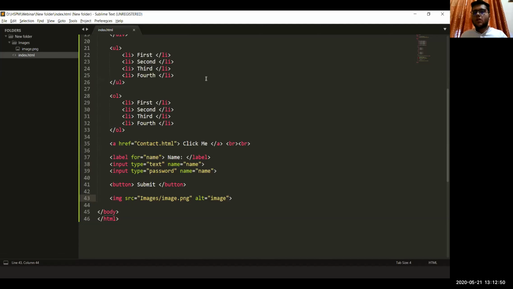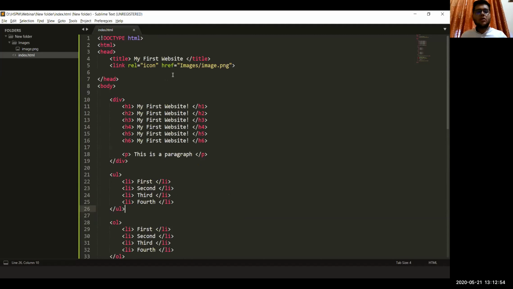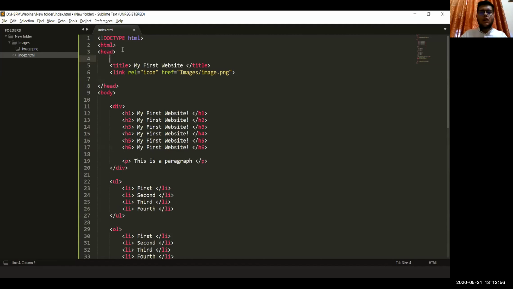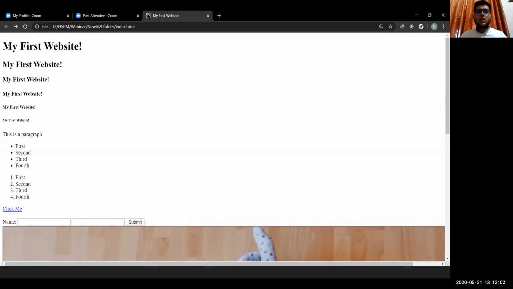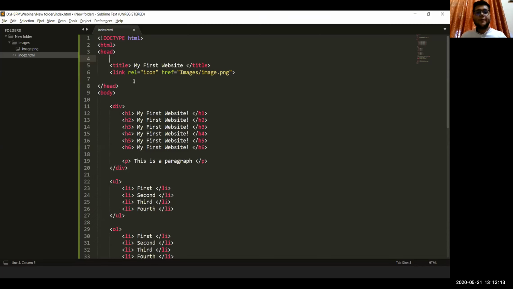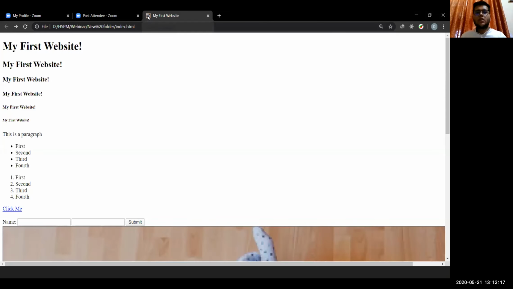Can you summarize the code from the first line in 2 minutes? First line, as in these two, now. Title and link are the things that appear on this browser window. Okay, so title is this text that appears, the name of the website, and the link rel icon is the thing that appears beside the title, like the image that appears here.